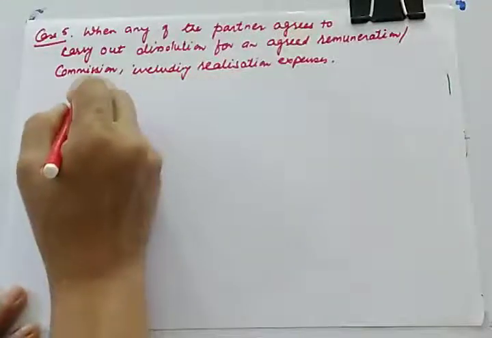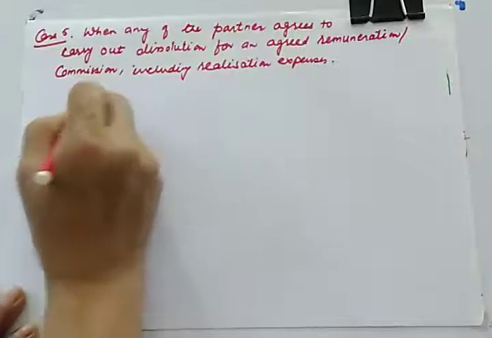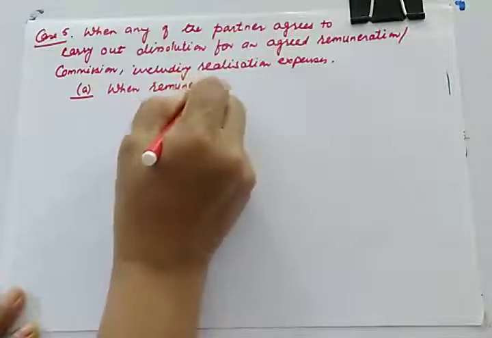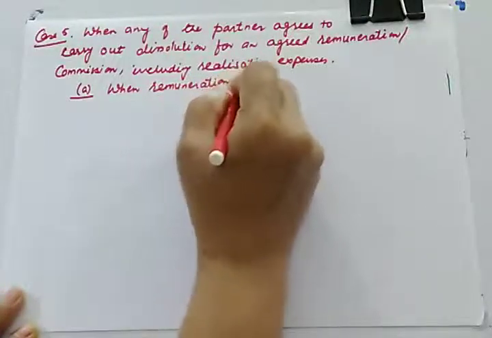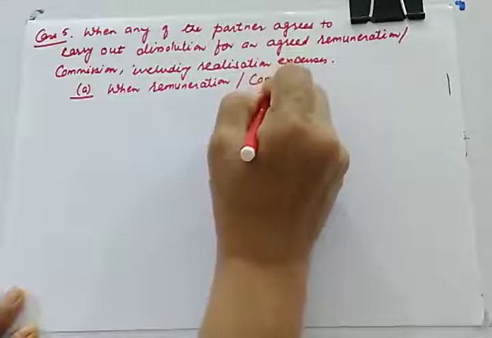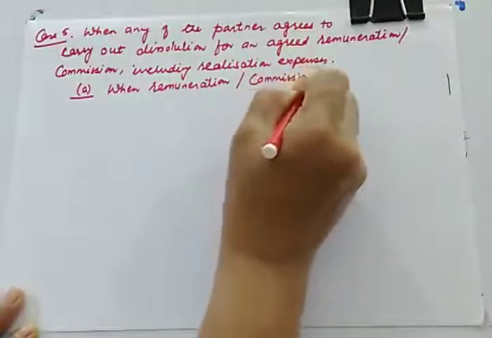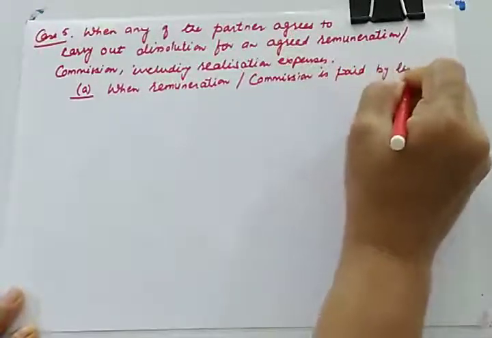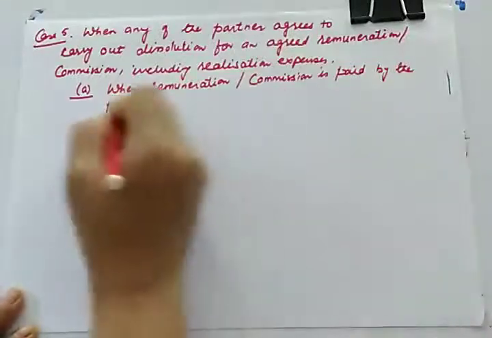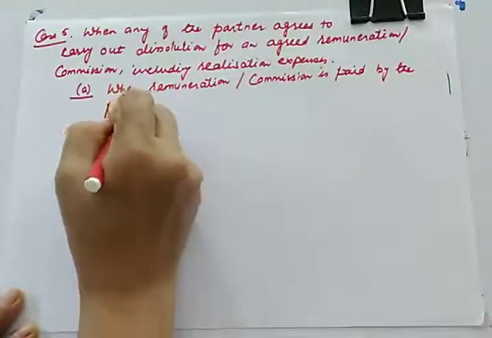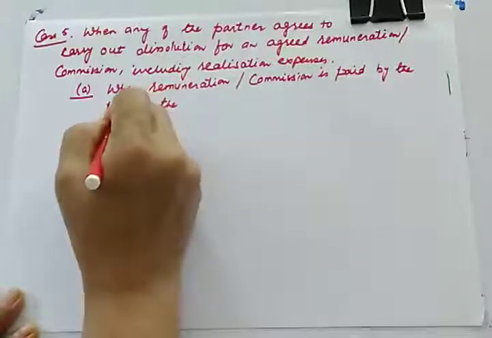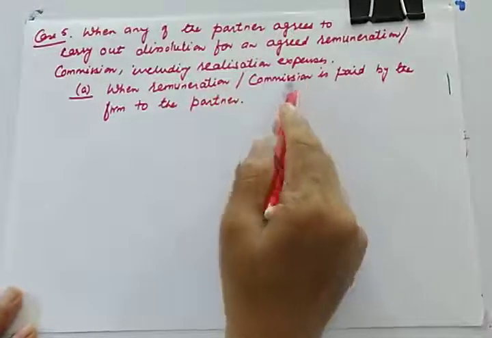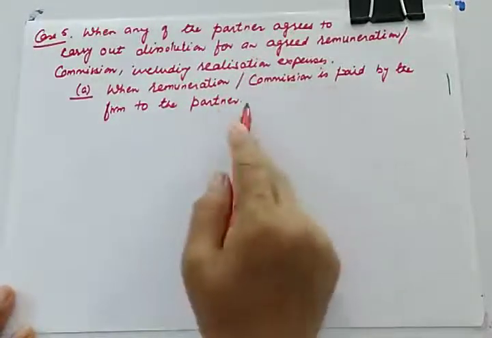So we can divide this into two parts. First part will be when remuneration, or you can call it commission, is paid by the firm to the partner. So in the first part, remuneration or commission will be paid by the firm to the partner.